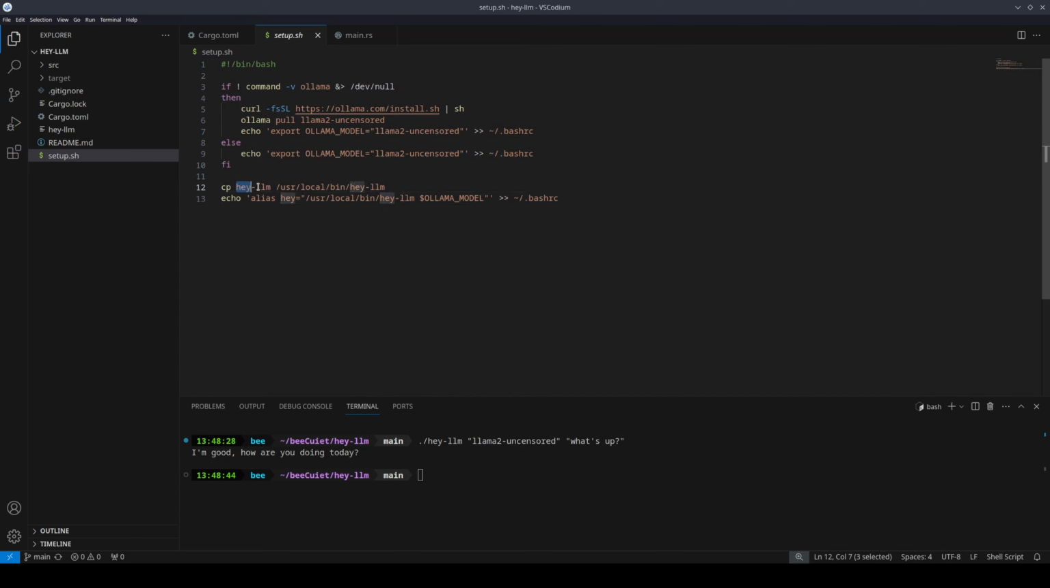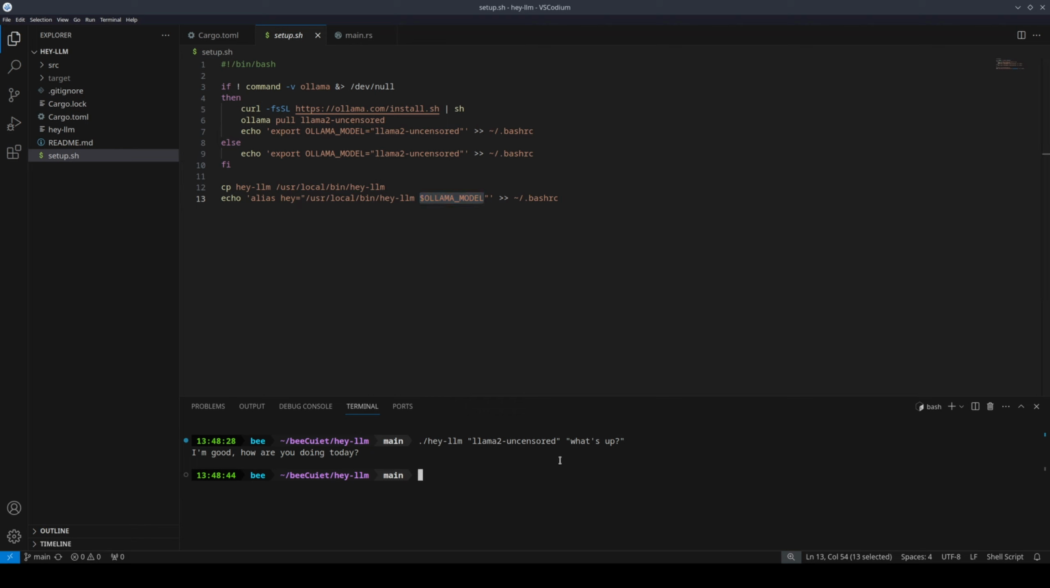And then we're going to copy over that Hey LLM binary, and we're going to save it in the user local bin directory. So this is just where I chose to store it, but you can store it anywhere you want. You just have to change this line. And then we're going to create a thing called an alias, which is basically just a way to create a shorthand. So what we're saying is when we type hey into the console, what we really mean is go to user local bin hey LLM and then inject in the Ollama model variable, so llama 2 uncensored.